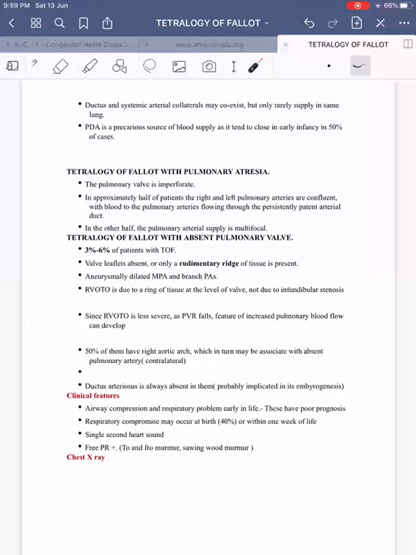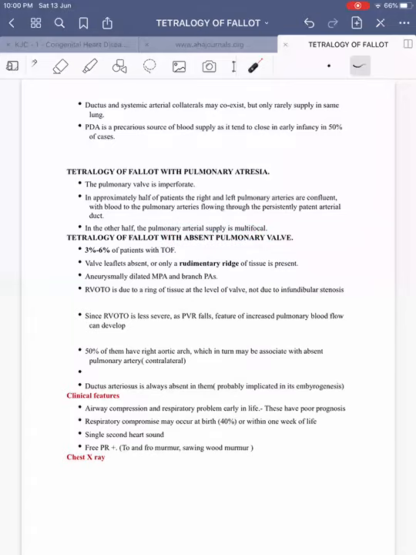with pulmonary atresia, here the pulmonary valve will be imperforate. In approximately half of the patients, the right and left pulmonary arteries are confluent with blood supply, but there won't be any continuity between the right ventricular outflow tract and the main pulmonary artery. And the blood to the pulmonary arteries will be entirely derived from either the ductus or from the aortopulmonary collaterals. In the other half, the pulmonary blood flow will be multifocal, that is from the aortopulmonary collaterals.